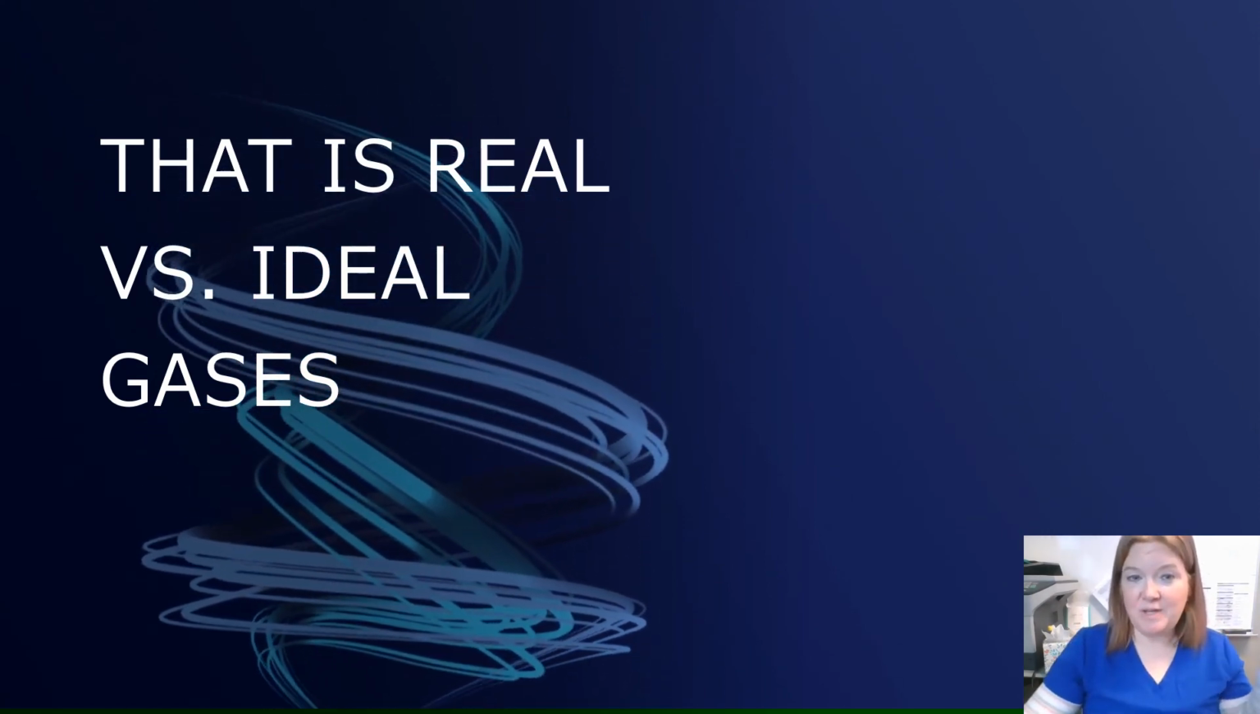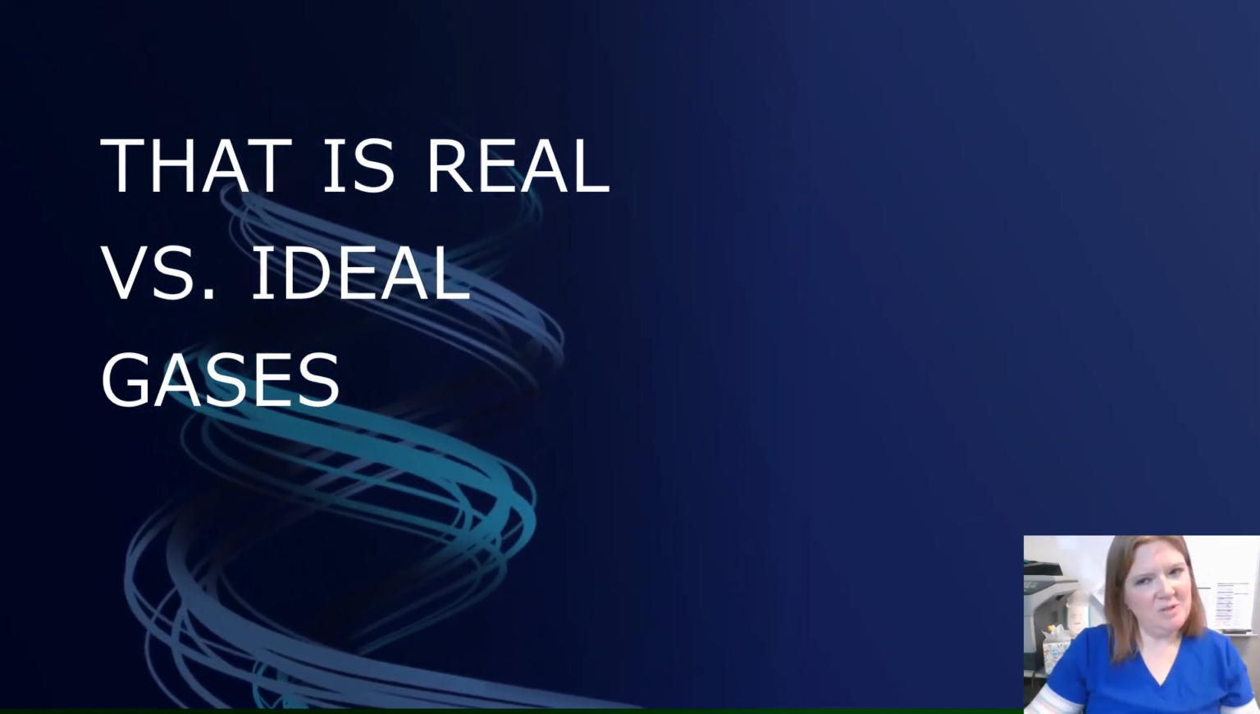And there you have it. That's real gases versus ideal gases. I hope you learned something new today.